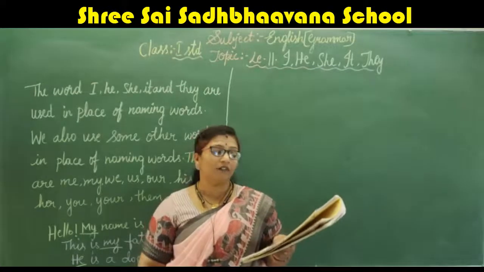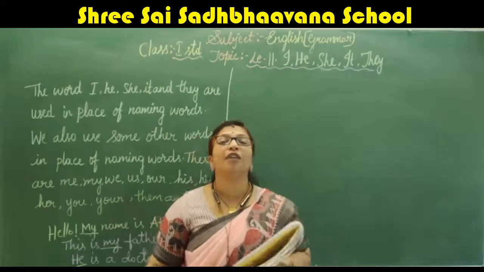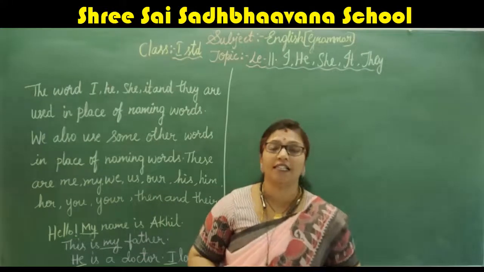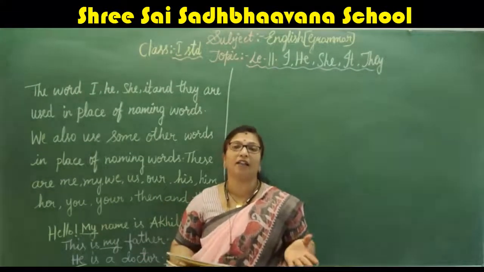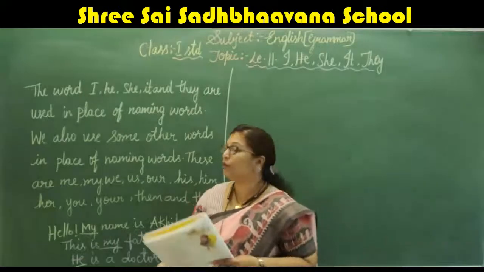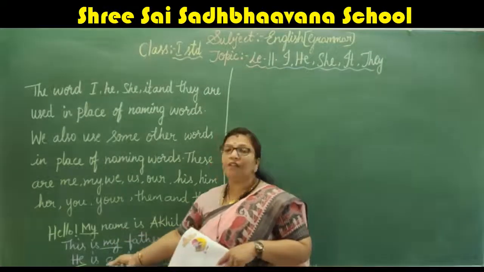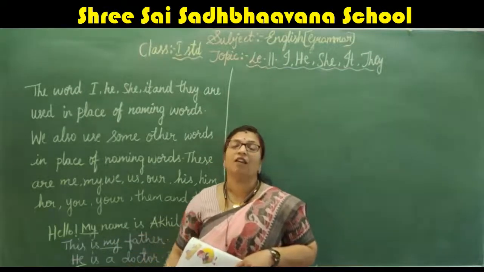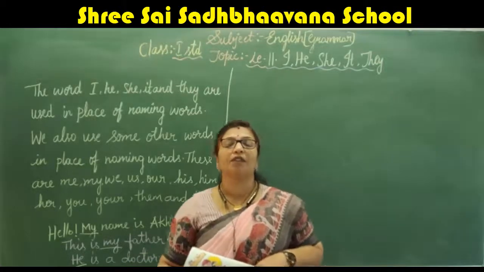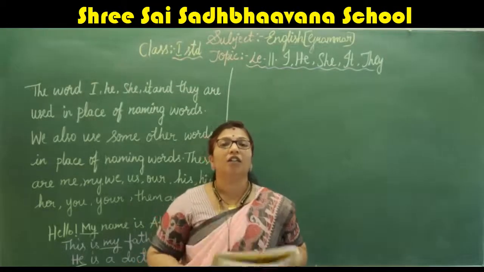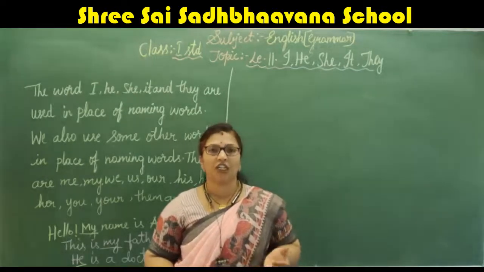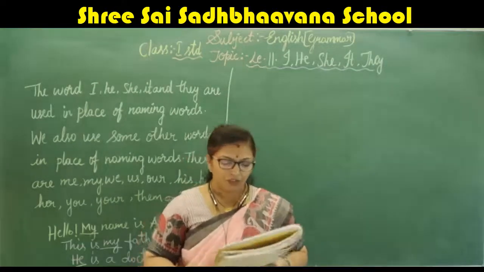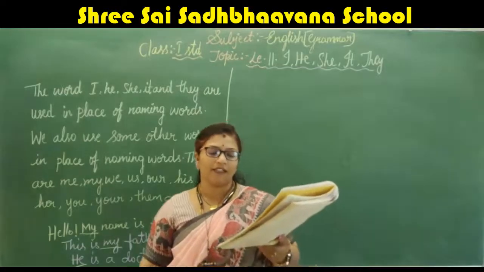I love her. So when a person is male, means a boy or man, we use he. When the naming word is a girl or a woman, we use she. Okay, children. So I have a brother and a sister.